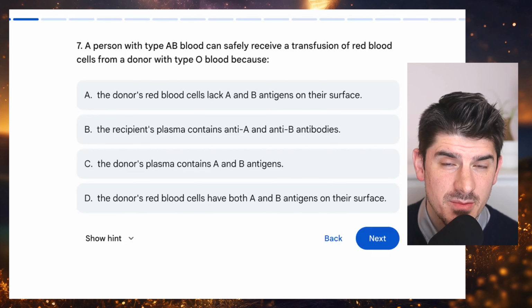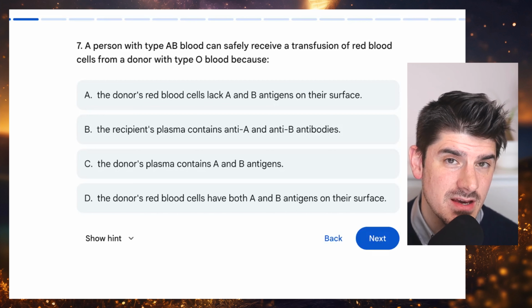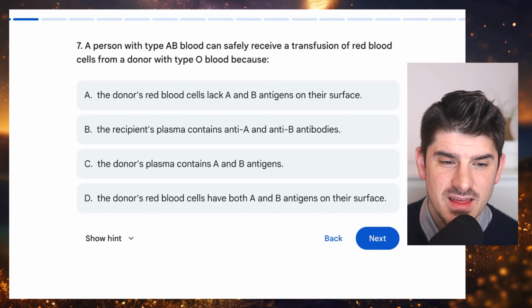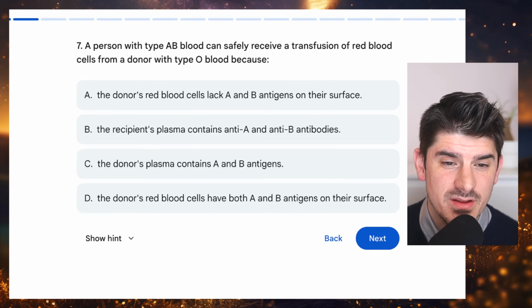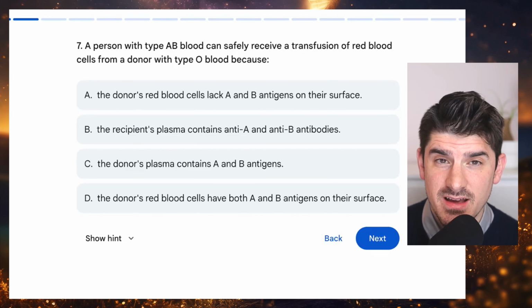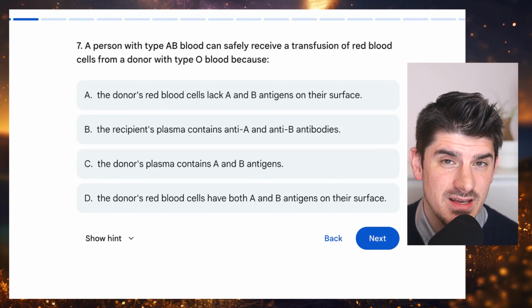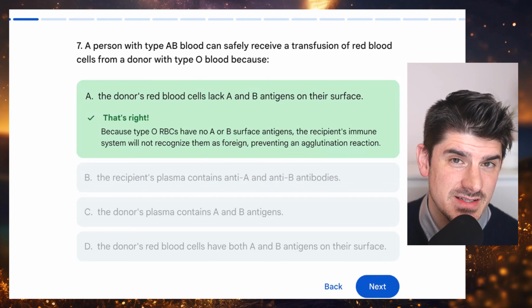Now, they're describing a patient who is type AB, which indicates that they already have the antigens for A and B on their blood, but they're receiving type O blood, which doesn't have the antigens for either. That matches answer choice A.